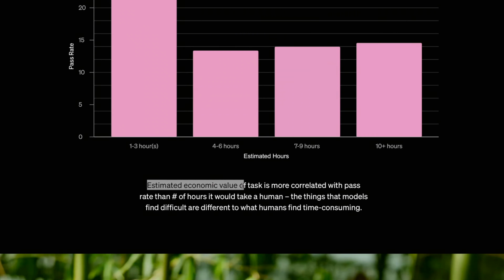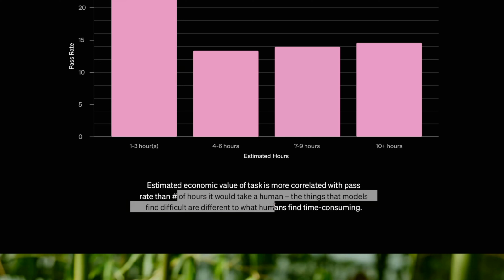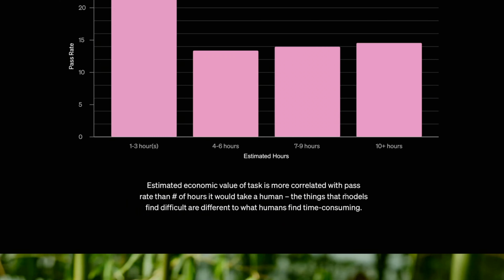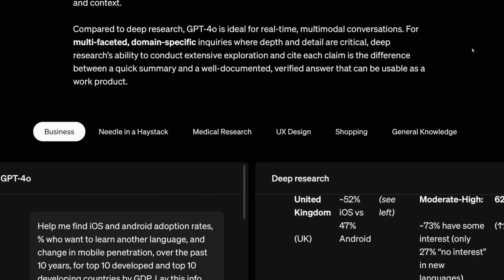And estimated economic value is more correlated with the pass percentage than the number of hours it would take a human. And the simple reason is that things that the models find difficult are different from what humans find difficult. So this was the deep research model.